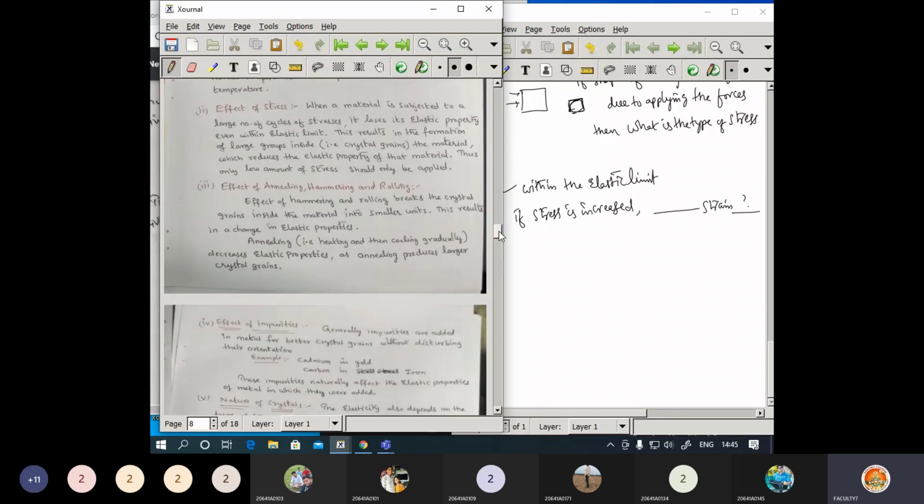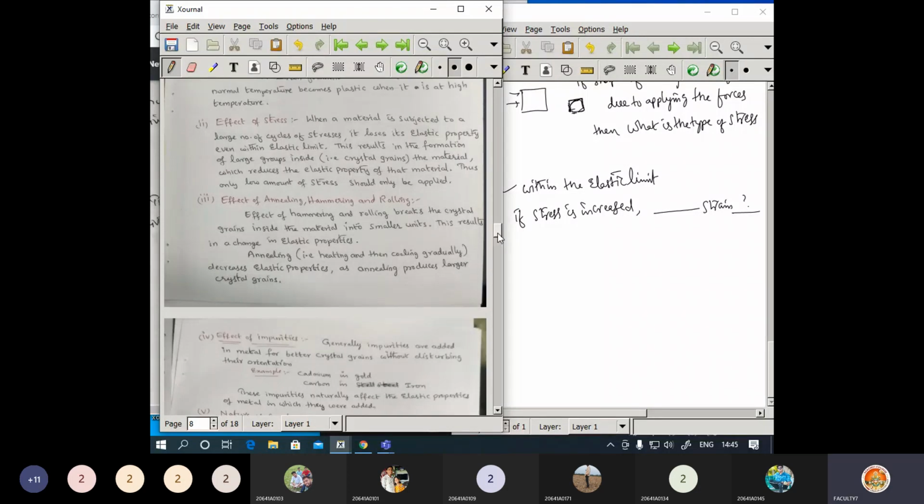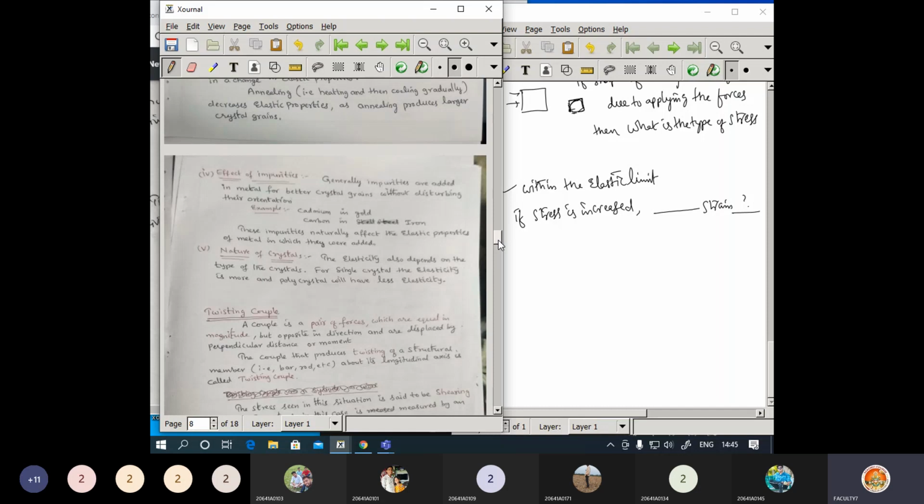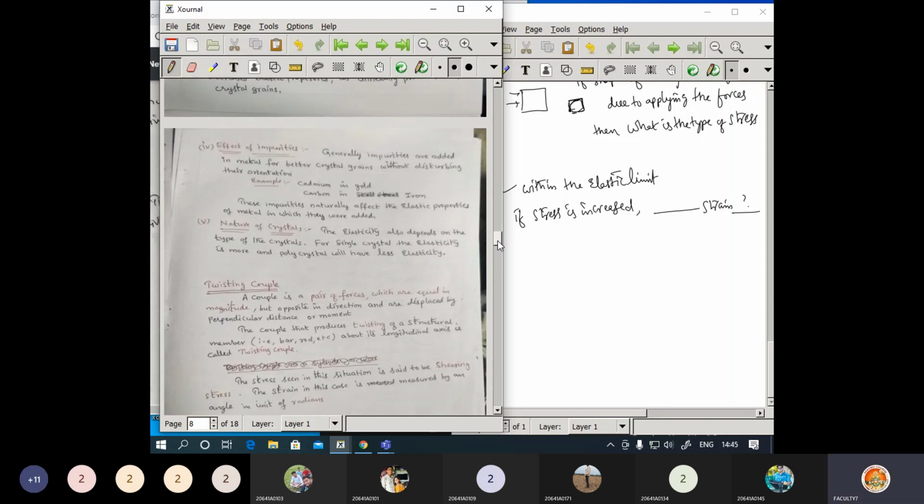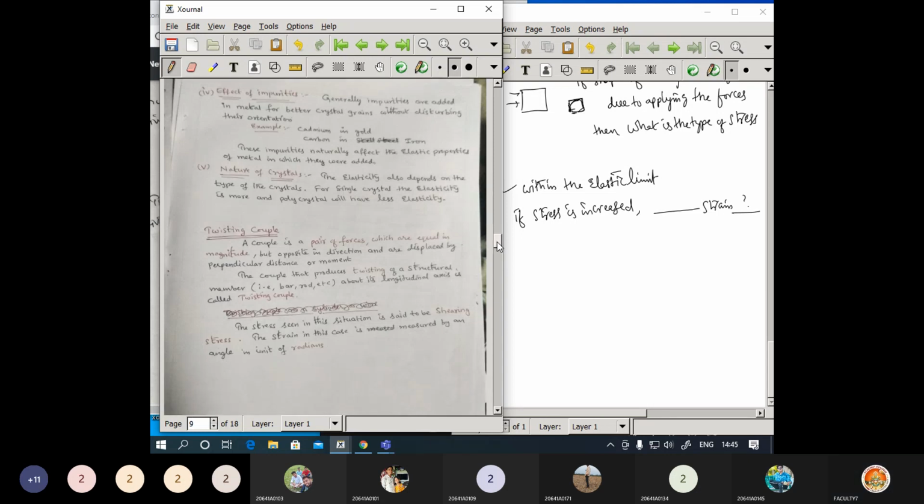Similarly, if I increase the stress, what happens? If I hammer the thing, what happens to the elastic property, or to the tensile strength, whatever the question topic is. Now if I ask a question, if I add impurities, what happens to the elastic property? Depending on the amount of impurity, it may either increase or decrease.